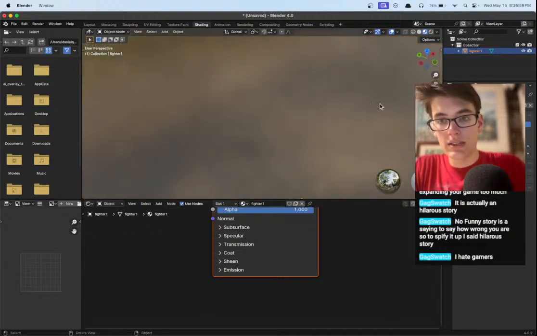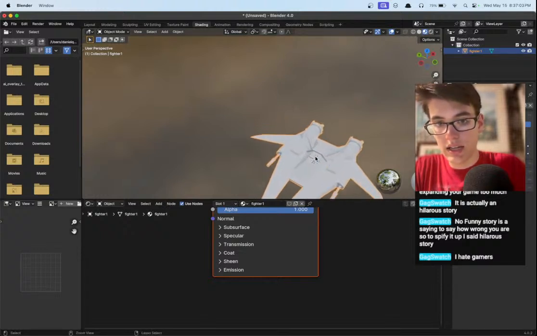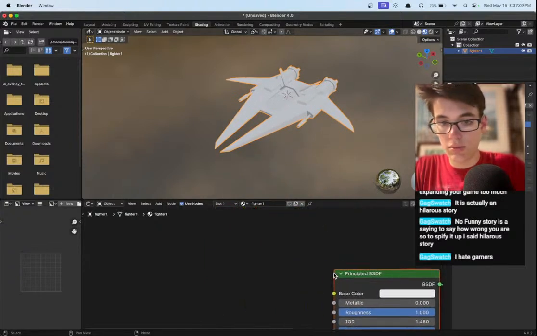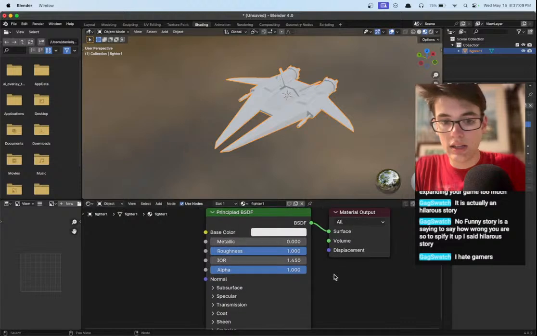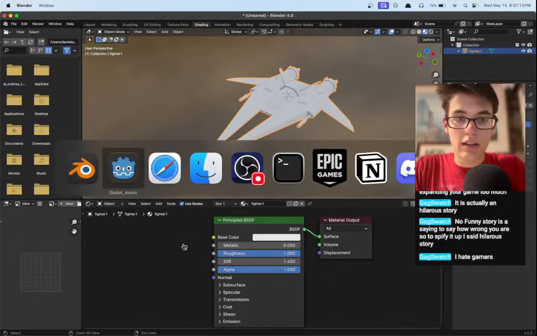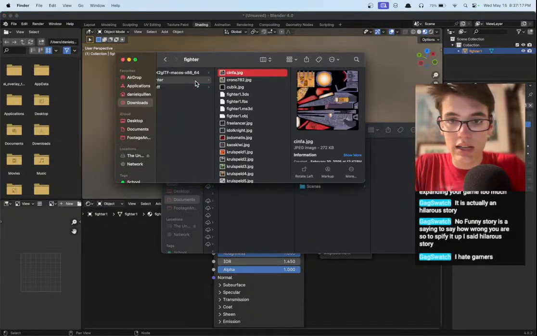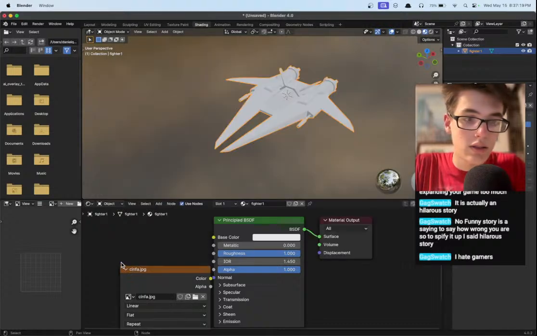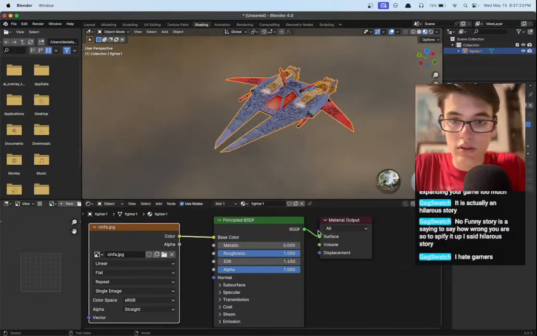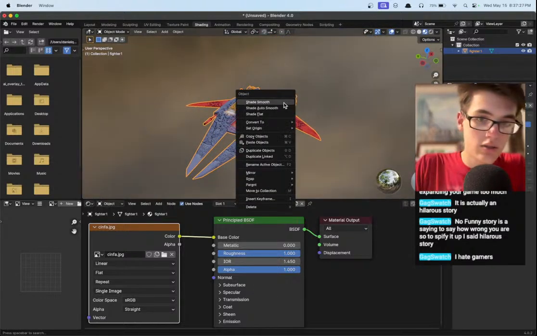Zoom in a little bit, get a little pan to make sure we are in pretty tight. And then we're just going to have to try to manually add whichever texture we want ourselves. So let's go ahead, and I think if we can just drag and drop this, if we open up the file browser and then grab our texture, so let's say we want this one, we can just throw it in, make it the base color, and then boom, we have our texture. Okay, that was pretty easy.